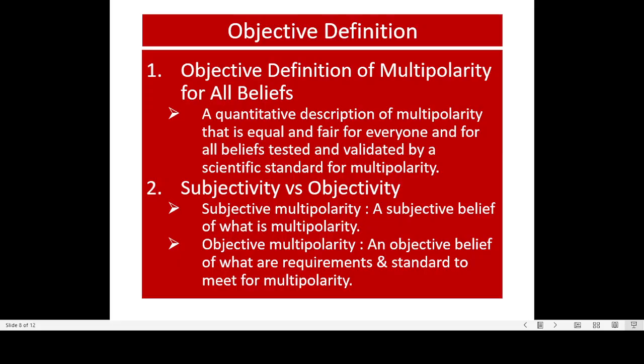So you see the difference. Subjective definition from Google AI and Wikipedia tells you subjectively what is specific multipolarity. And here, we don't tell you subjectively what is multipolarity, but rather what are the requirements and the standard you have to meet for anything that is qualified for multipolarity to be called multipolarity.